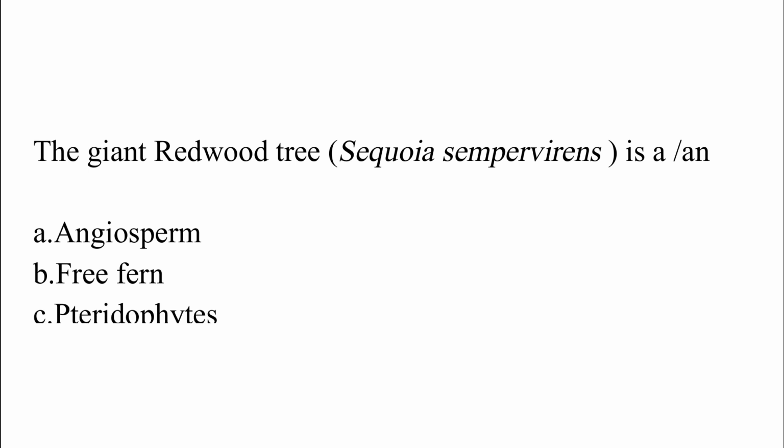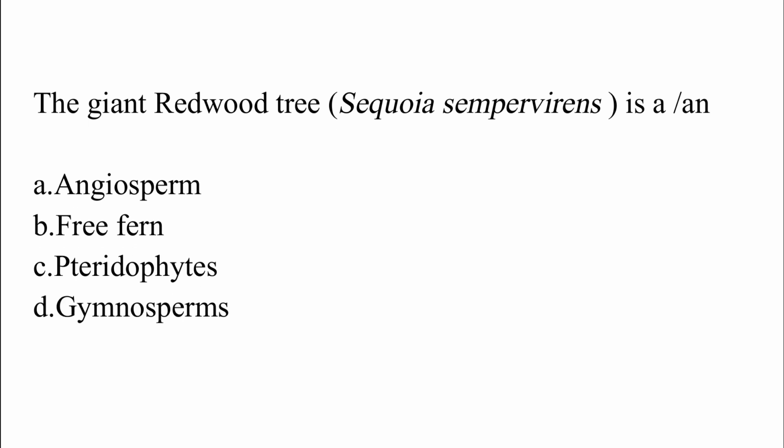The giant redwood tree Sequoia sempervirens is a/an option A, angiosperm, option B, fern, option C, pteridophytes, option D, gymnosperm. The correct answer is option D, which is gymnosperm.